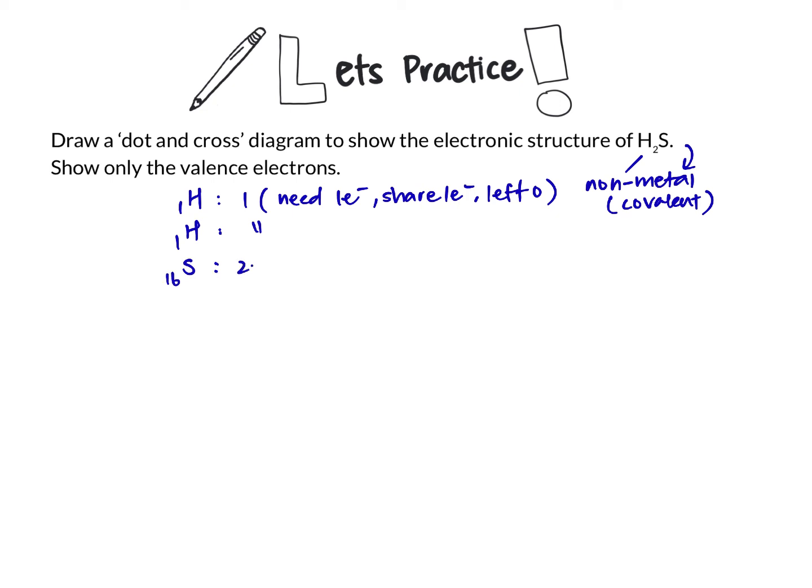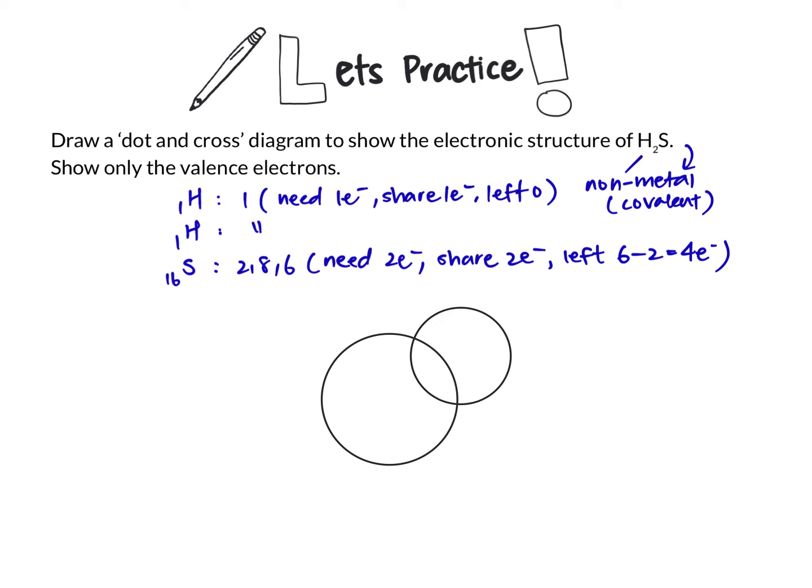Sulfur has 16 electrons, so 2, 8, 6 for the electronic configuration. It needs 2 electrons to reach 8 electrons in the octet configuration, so it will share 2 electrons and 4 electrons will be left.